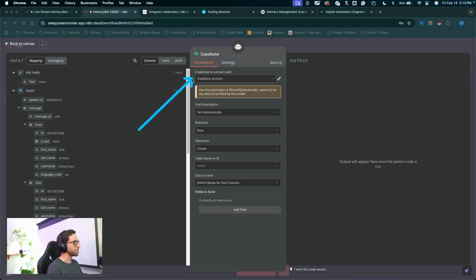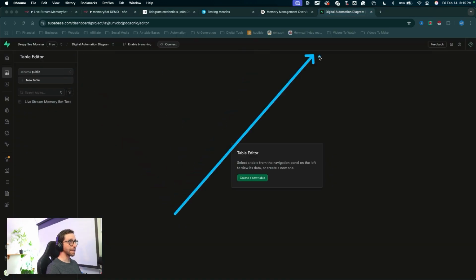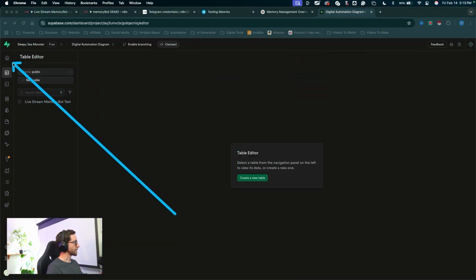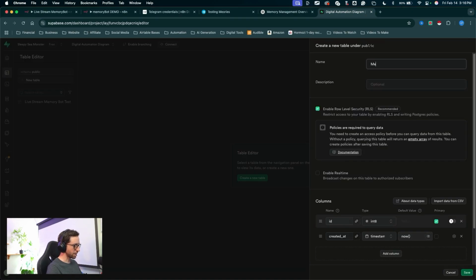Once you have your Supabase account set up, you can follow along with me here. So I'm going to choose my Supabase credential, my digital automation diagram connection, and now we'll actually have to jump over to Supabase and create a new table to use as storage for these memories. So here I am in my Supabase account. I'm in the table editor here, and I'm going to create a new table. Let's name this table MemoryBot demo. You can name yours whatever you want.